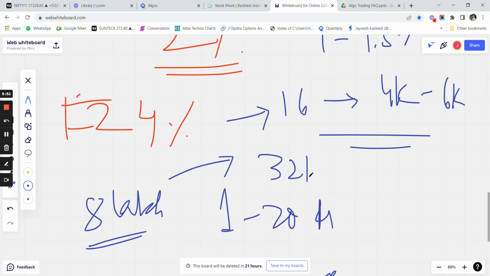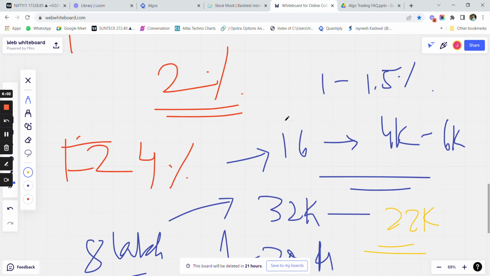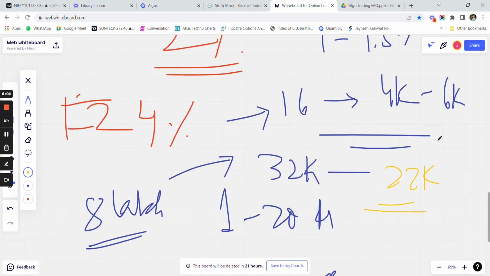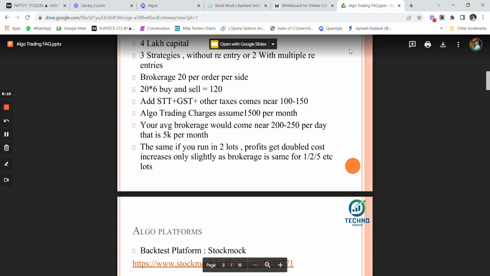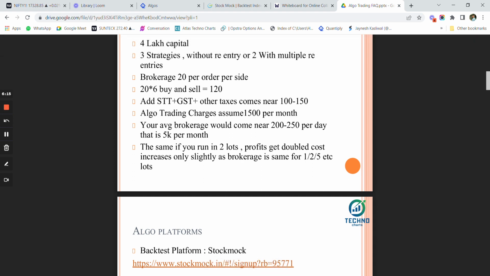Here you are making 32k, but after reducing the 10,000 rupee charge, you are still making around 22k, right? Here if we remove the 10k, you are making only 1k, 1%. Here we are still able to make around 3%. So as you increase the capital, the cost of doing business would come down eventually, because you increase the number of lots in the same strategy, right?